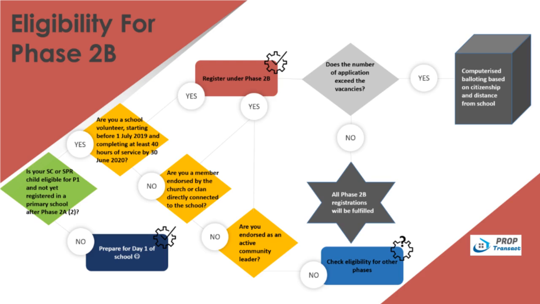Group 2 is for a child whose parent is a member endorsed by the church or clan directly connected with the primary school. Group 3 is for a child whose parent is endorsed as an active community leader. The flowchart will assist you in determining if your child meets the eligibility criteria for Phase 2B. This phase may be subject to balloting if the applications exceed the allocated places.